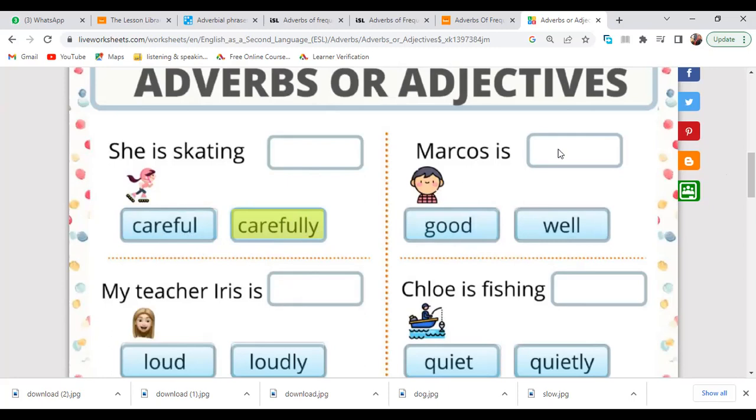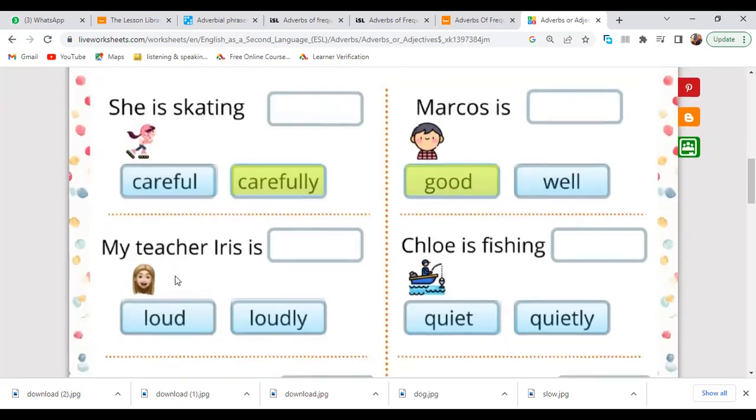Here, Marcus is good or well. Do we need an adverb here or an adjective? We want to describe the boy, which is a noun. So Marcus is good. My teacher is, we are describing a noun. The teacher is loud. Chloe is fishing. How does he fish?